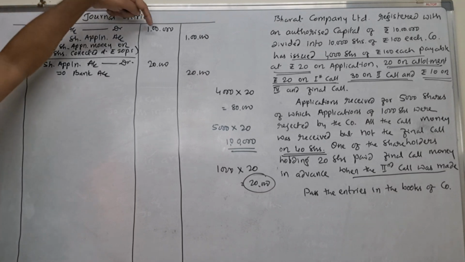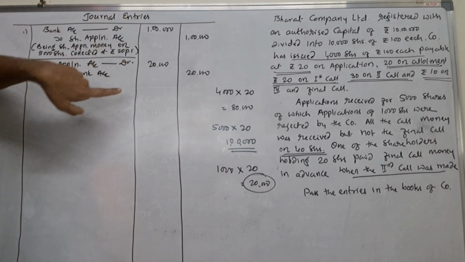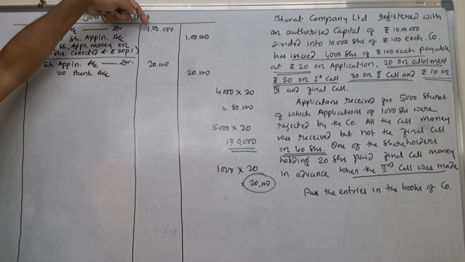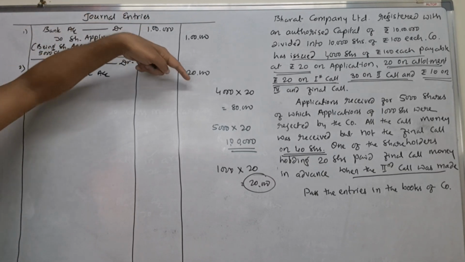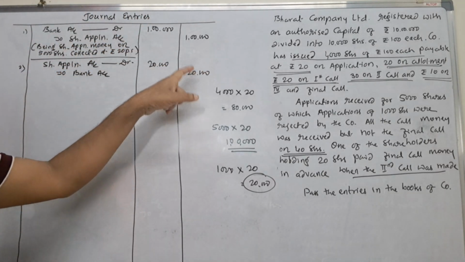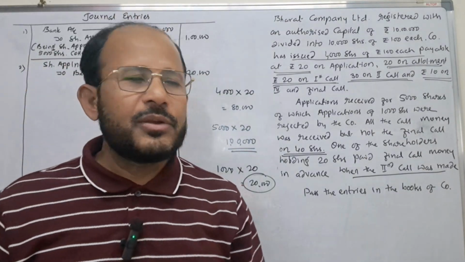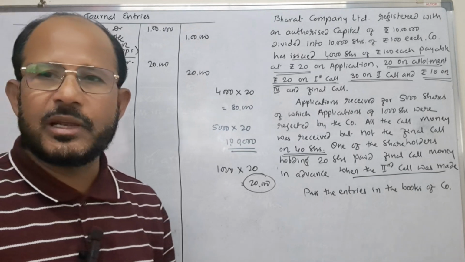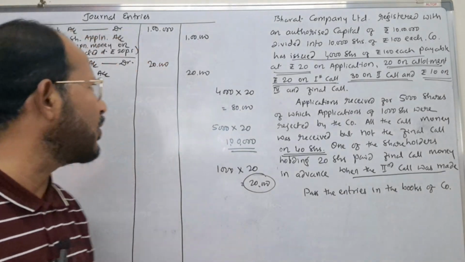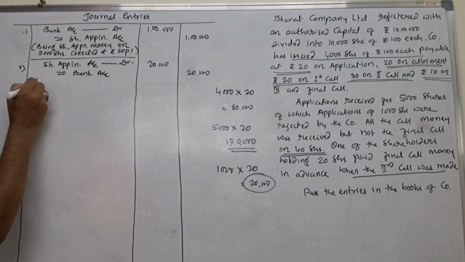See, out of 1 lakh, 20,000 is returned now. Here the bank account is debited with the amount of rupees 1 lakh, and here the bank account is credited with the amount of rupees 20,000. It means 20,000 excess money is returned by the company to the shareholders. Now, how much money is left with the company? Only rupees 80,000.